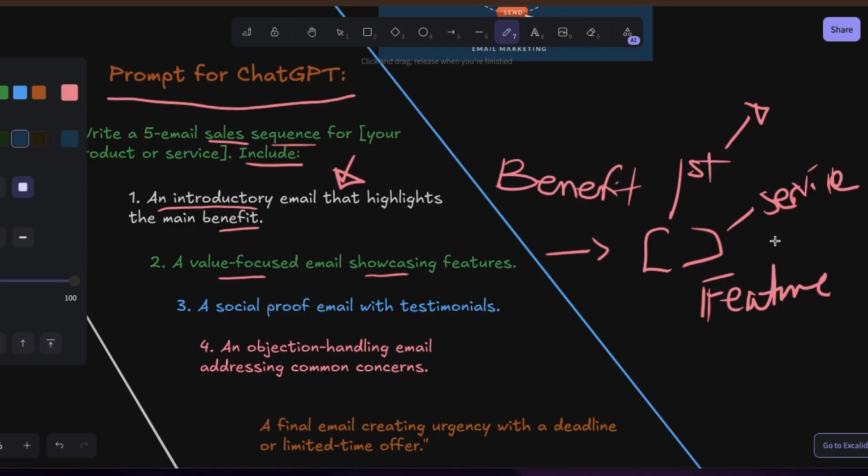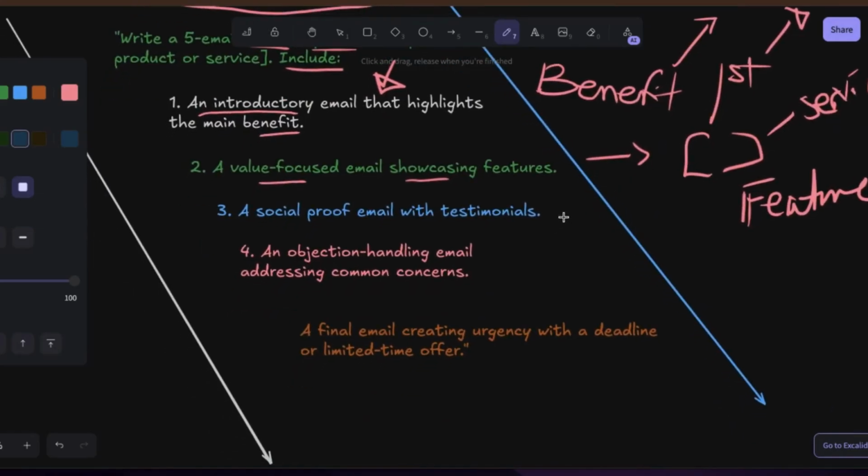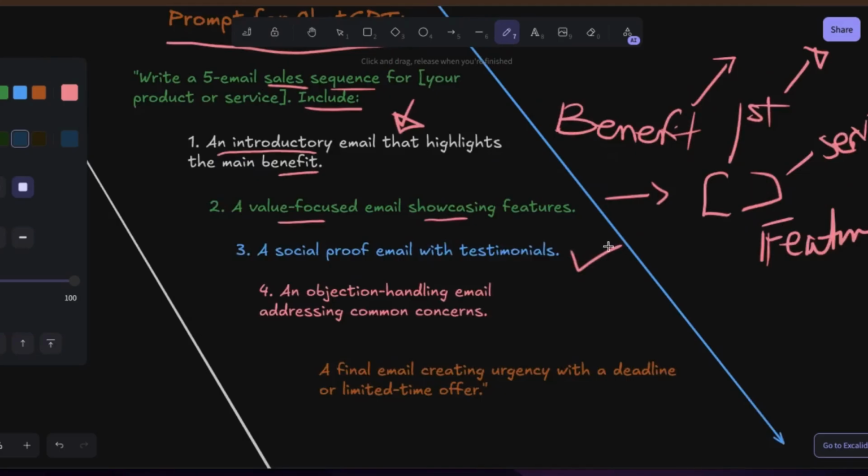The benefit is that when I hold my iPhone, the latest iPhone, I feel very good. Even among people, they see you and say, oh, this guy is using the latest iPhone, that is a lot of money. The benefit of being part of a community, the benefit of having something like that, is how you feel, because benefit makes you feel most of the time. We'll talk about that later. So the third part of your email will be social proof with testimonials, telling them, oh, we have had record-breaking results with our customers using this, and this is what they have to say.